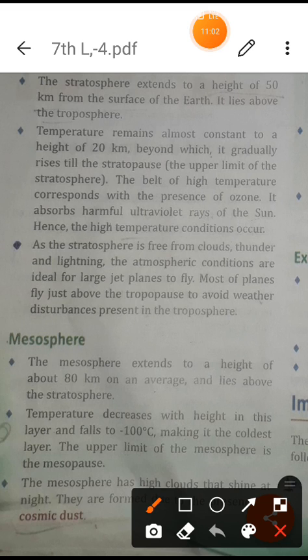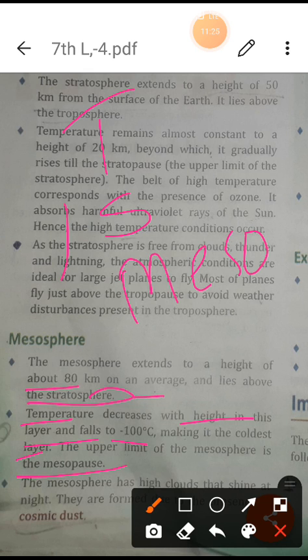First of all, the mesosphere extends at a height of over 80 km on average and lies above the stratosphere. So I have explained to you first of all the troposphere, then the stratosphere, and now third is the mesosphere. Here also the temperature decreases with height, and the layer falls to minus 100 degrees centigrade, making it the coldest layer.